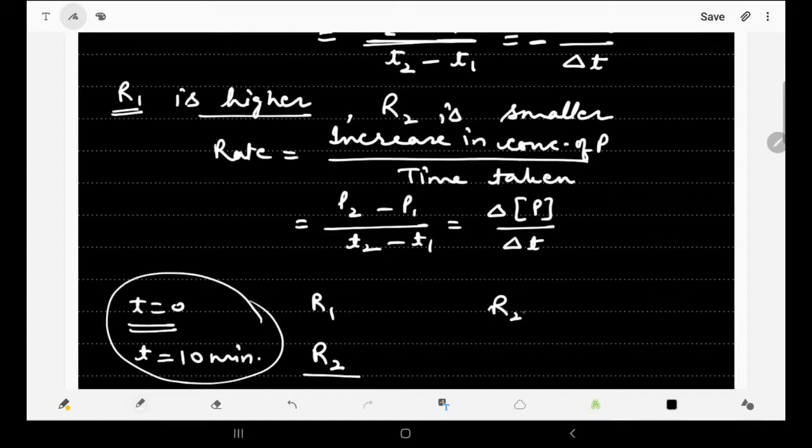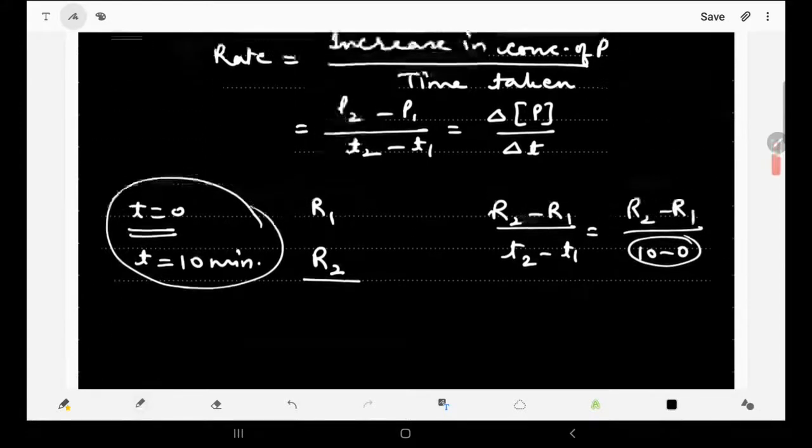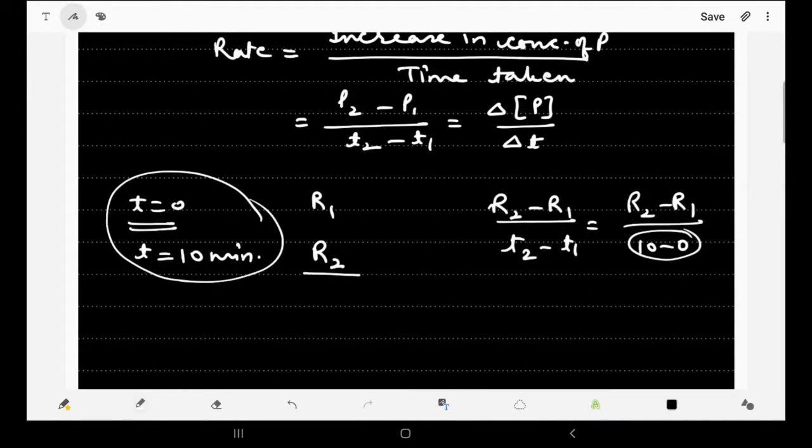It will be R2 minus R1 divided by T2 minus T1, or you may say R2 minus R1 divided by 10 minus 0. So for this entire 10 minutes interval, we got the average rate of reaction. So I think we are clear about it, that why do we take average rate of reaction? Average rate of reaction is taken because the rate of a particular reaction is never ever constant throughout. So that is why we need to take the average.